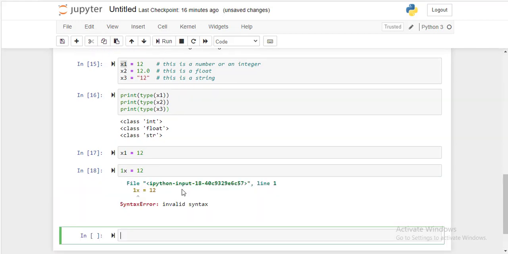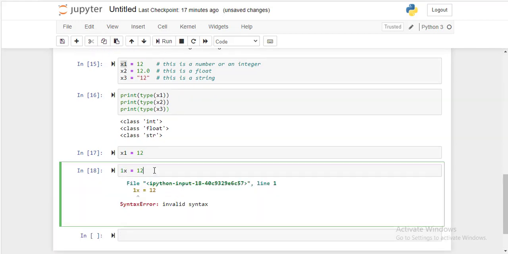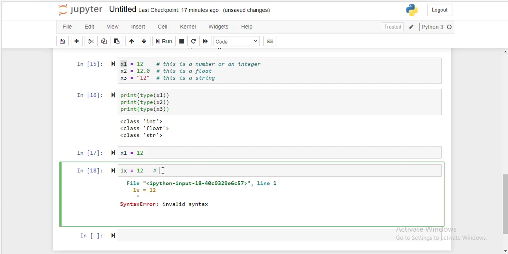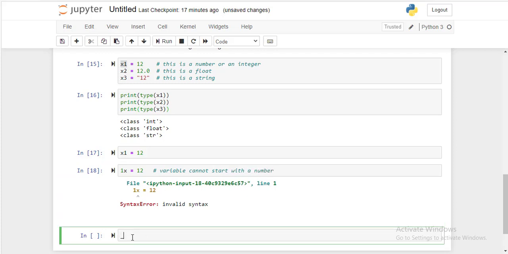Even a variable cannot start with an underscore. Variable cannot start with a number. Variable also cannot start with an underscore. Okay, so underscore is still valid. It can start with an underscore.